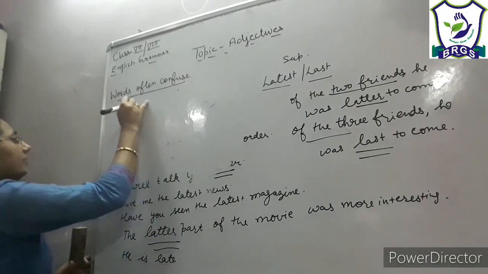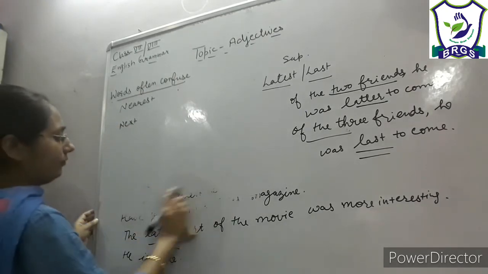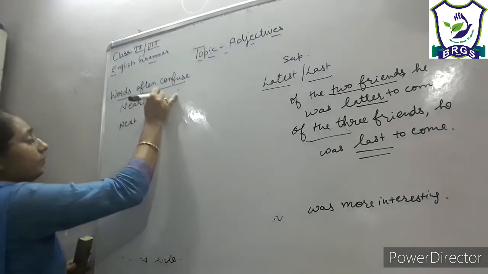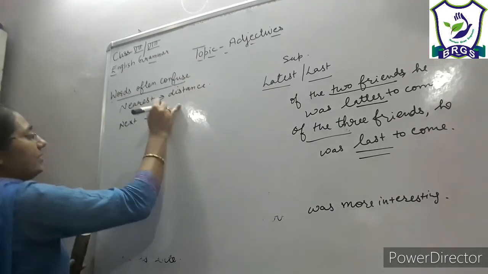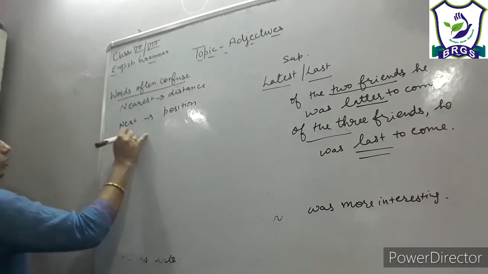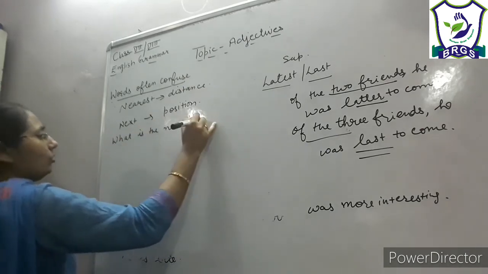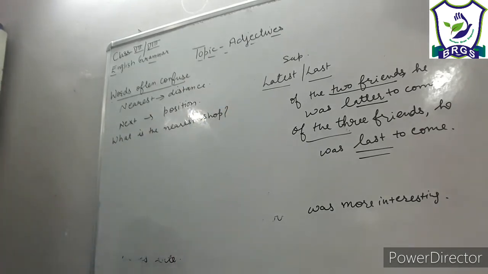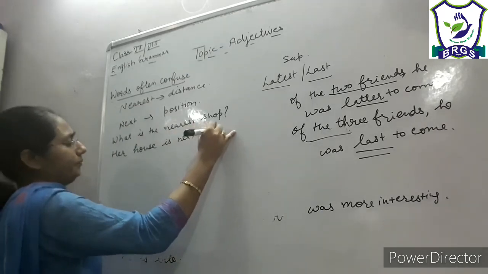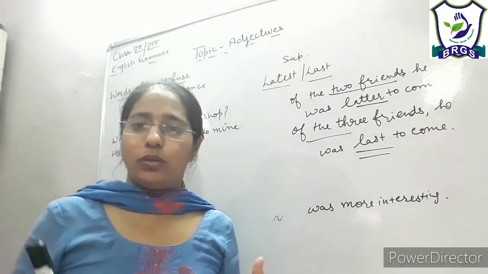Next we have nearest and next. Okay. Nearest is for distance and next is for position. So here what can we ask? What is the nearest shop? And next: her house is next to mine, right? So nearest is used for distance and next is used for position. So this was our topic.